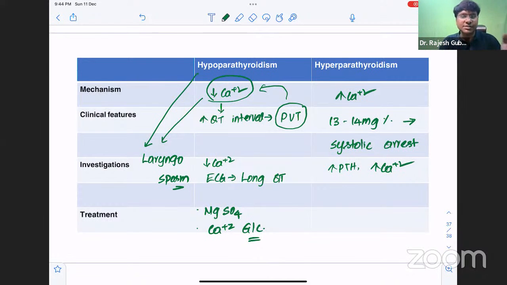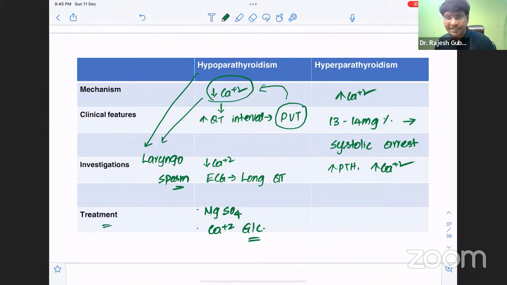Then we have many other causes like parathyroid hyperplasia, parathyroid carcinoma, and secondary hyperparathyroidism secondary to chronic renal failure, vitamin D deficiency, malabsorption syndrome, medullary carcinoma of thyroid. So these are all other causes. But primary hyperparathyroidism causing hypercalcemia at a range of 13 to 14 milligrams percentage causing systolic arrest will be responsible for an endocrine emergency secondary to hyperparathyroidism.